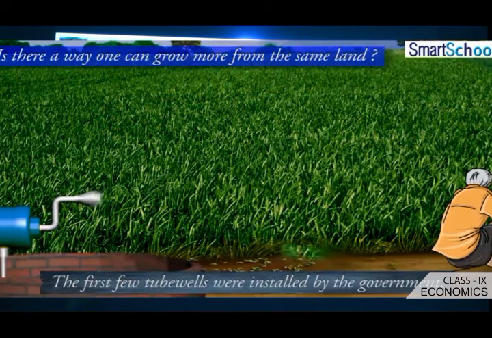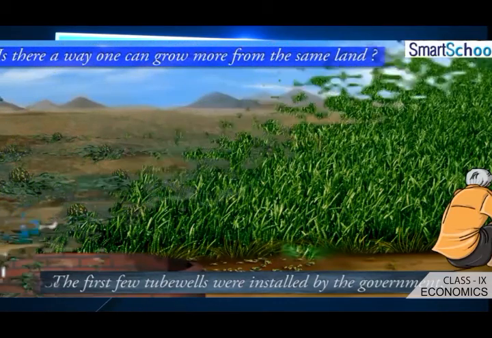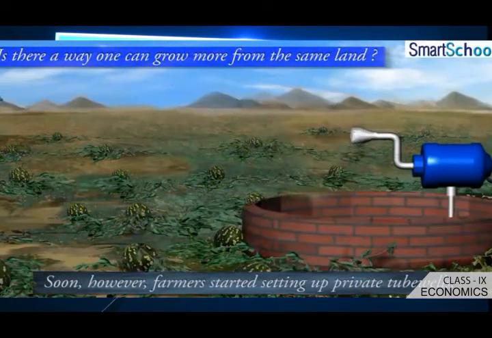See, here in Palampur, first a few tube wells were installed by the government at free cost. After that, the farmers started setting up their own private tube wells by getting loans from the banks at a lower rate of interest. So that is highly helpful to them. Thereby, they are able to set up private tube wells also. Anyhow, government tube wells or private tube wells, now the people of Palampur are capable of irrigating the entire area. So that is the quickest way, and thereby it is possible for them to cultivate 3 crops in a year.